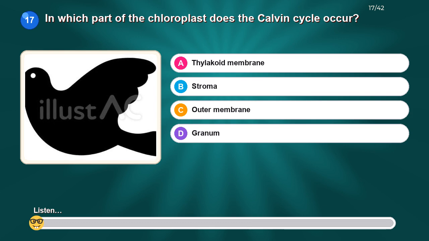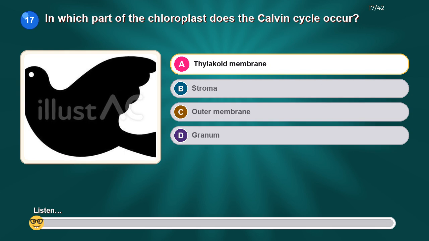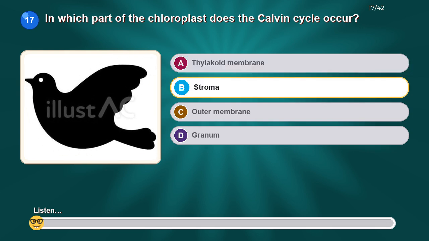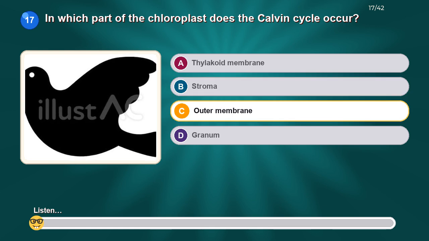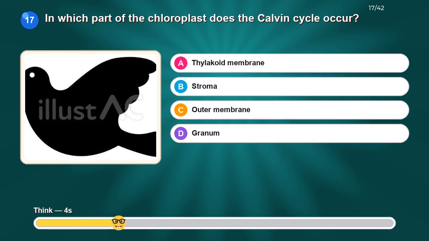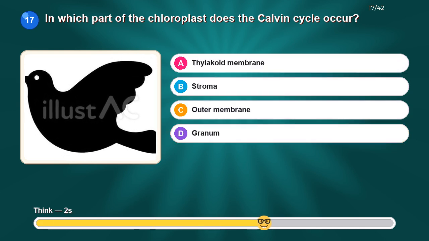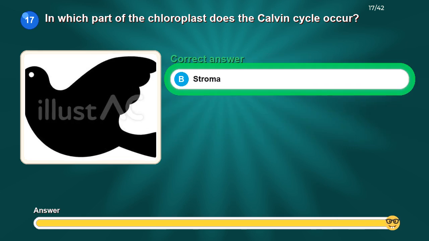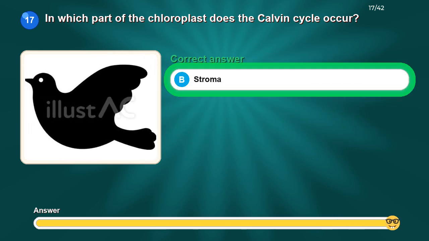In which part of the chloroplast does the Calvin cycle occur? Option A. Thylakoid membrane. Option B. Stroma. Option C. Outer membrane. Option D. Granum. The correct answer is stroma.